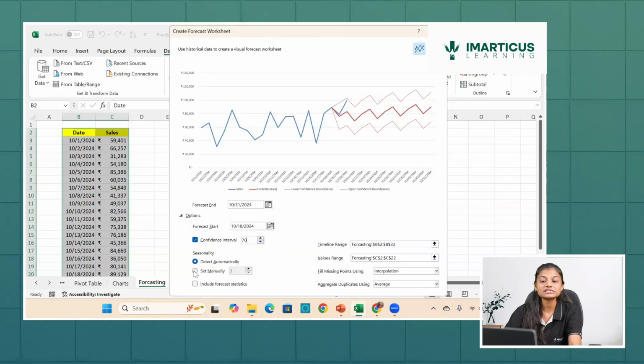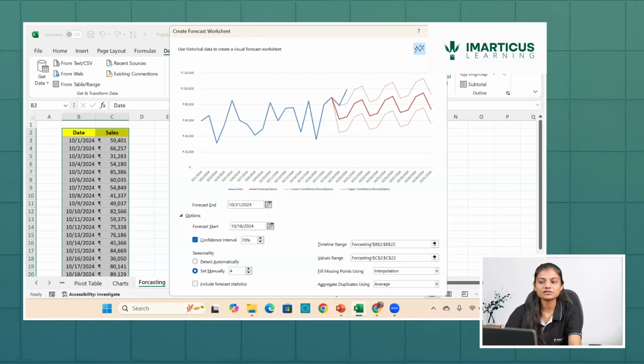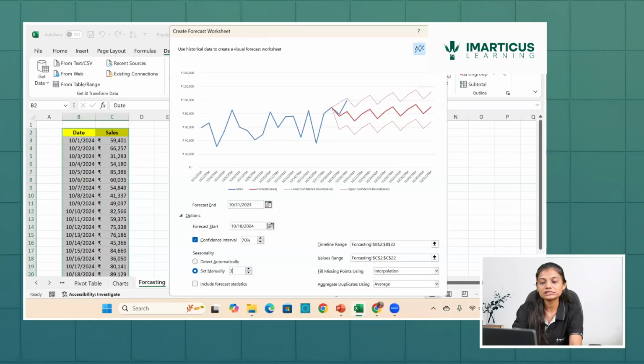Now seasonality means there is a seasonal change in my data. If the same pattern is observed after 3 months, 2 months, or 4 months, then let's say I give 4. Here it's not 4 months as such, it's 4 days. So after 4 days, or 4 consecutive values, it will show me the seasonal pattern. If I set seasonality to 3, it is after 3 days.